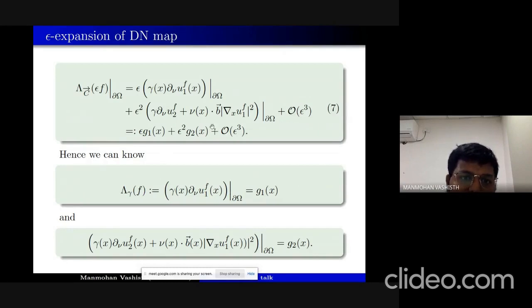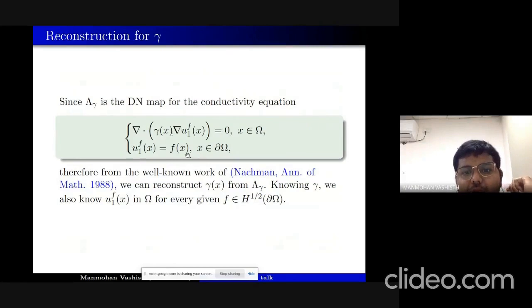Once we know this, then we can know the lambda gamma f, which is the DN map for the linear conductivity equation, which is equal to g1. And we also know gamma d nu of u2 plus nu dot b term, which is basically the order of epsilon square term. So these two things are known. The first one is just the DN map for the conductivity equation, which we use to reconstruct gamma by using the argument of the work by Nachman in 1988. So we can reconstruct gamma.